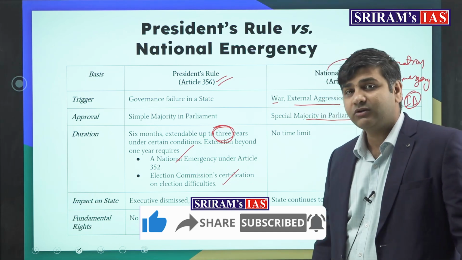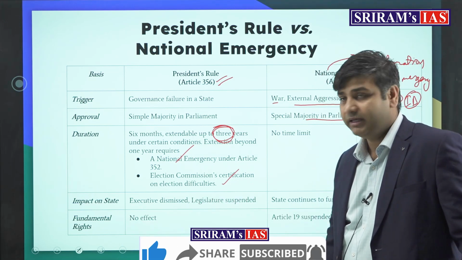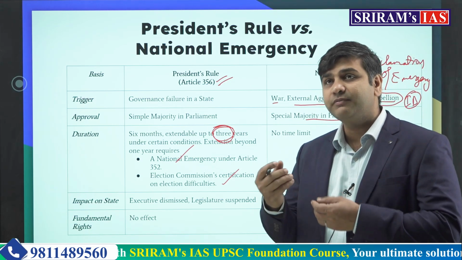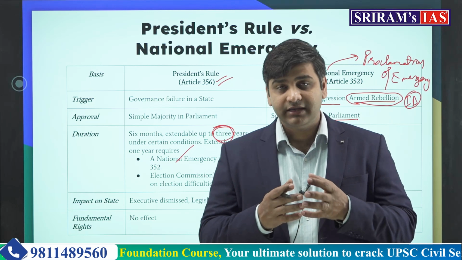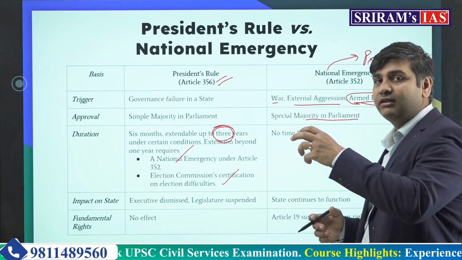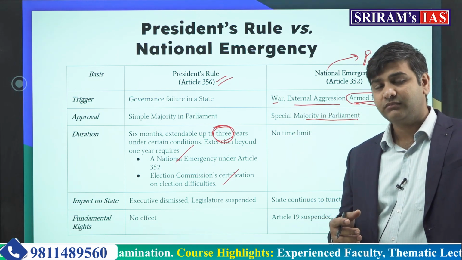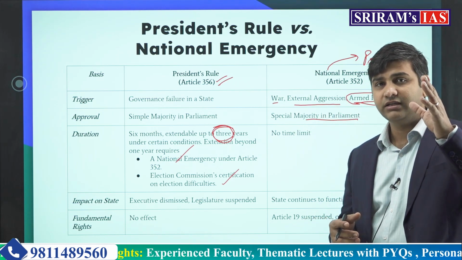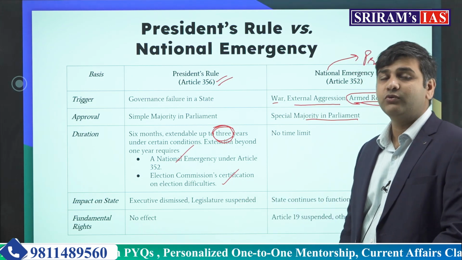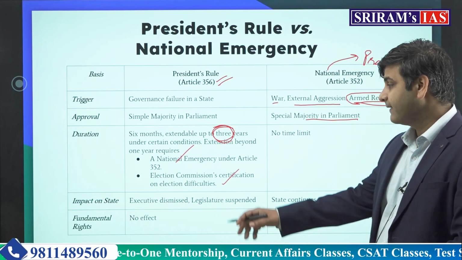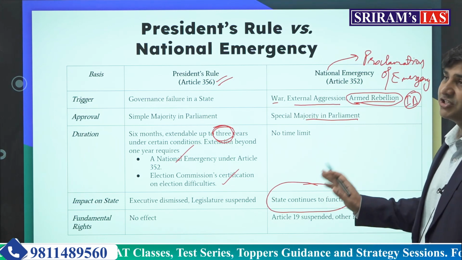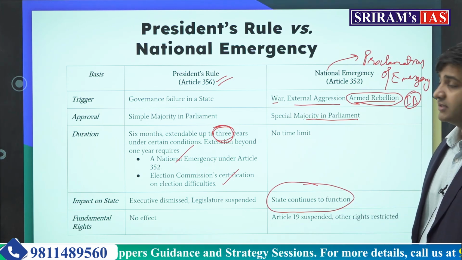Impact on state. What is the impact on state? The executive is dismissed. Here, when we are talking about the president's rule, the executive means the chief minister and the council of ministers, they are dismissed. The whole administration, the whole executive power goes into the hands of the president. Under the presidential authority, governor governs the state. Legislature is also suspended. Rules are made by the parliament. Here the state continues to function. It's a very important distinction between these two. You must remember it for your prelims examination.